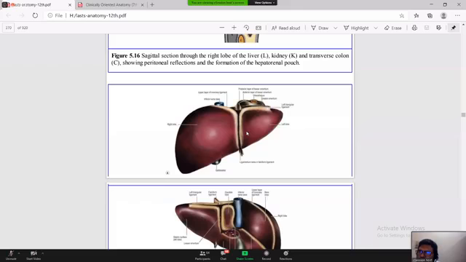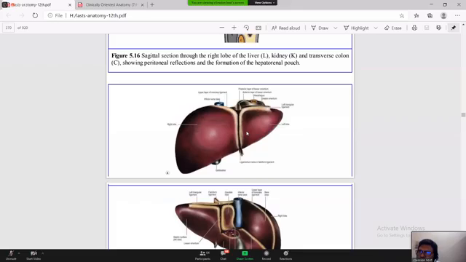And the caudate lobe is bounded on the right by the inferior vena cava and below by the porta hepatis, on the left by the fissure for the ligamentum venosum, and above by, as I've told you, the two layers of the falciform ligament, the diverging layer of the falciform ligament and the inferior layer of what?